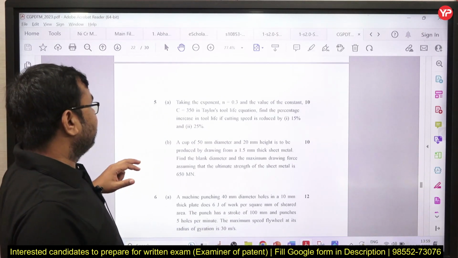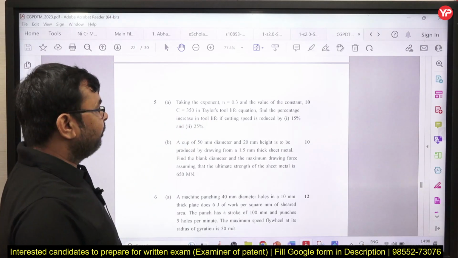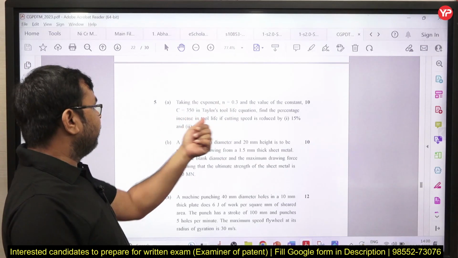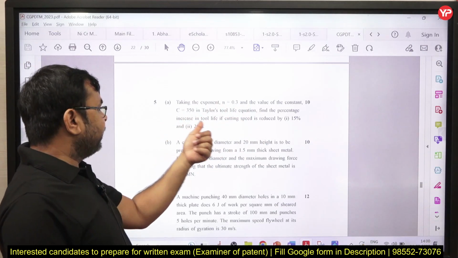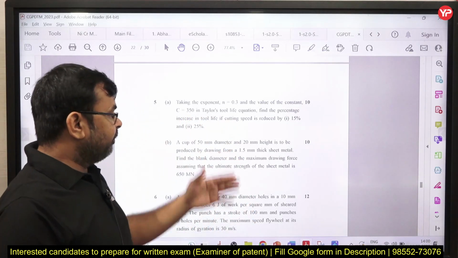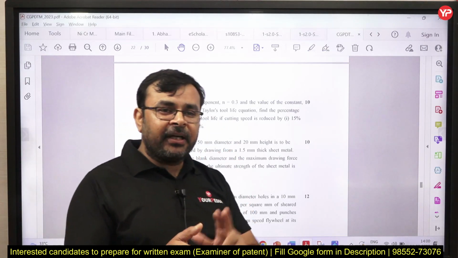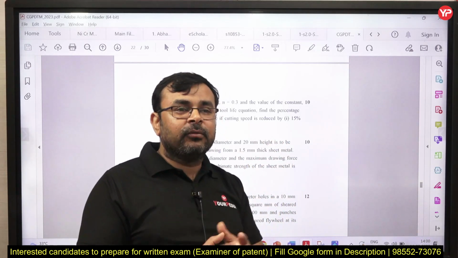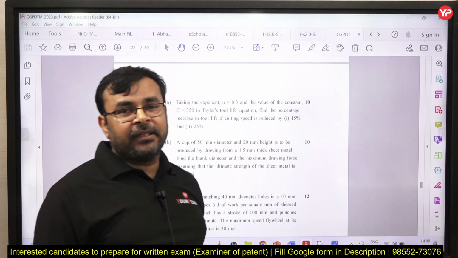Next you can see here, this is from mechanics, metal cutting, taking the exponent and constant is given, Taylor's tool life equation. Find the percentage increase in tool life if cutting speed is reduced by 15%, 25%. This is a very simple question. Strength of materials and manufacturing process have huge weightage and are very scoring subjects. Is it clear?